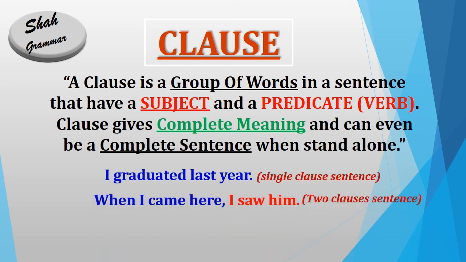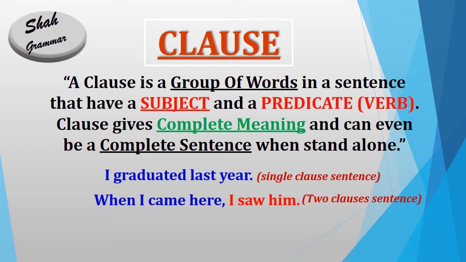When I came here, I saw him. There are two clauses. "When I came here" is the first clause, and "I saw him" is the second clause. I is the subject and came is the main verb. And in the second clause, I is the subject and saw is the main verb. So it is a single sentence having two clauses, and both the clauses have complete meaning. When I came here, I saw him.